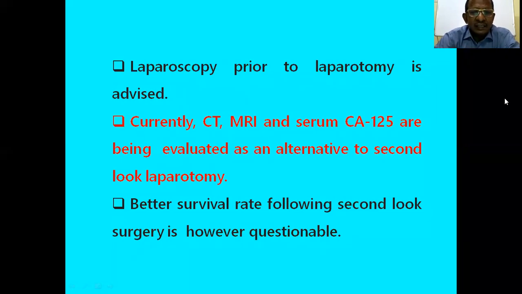That is why it is questionable. Second look surgery determines the residual tumor, but that can be determined by CT, MRI, or PET scan and serum CA-125. So it's not required.